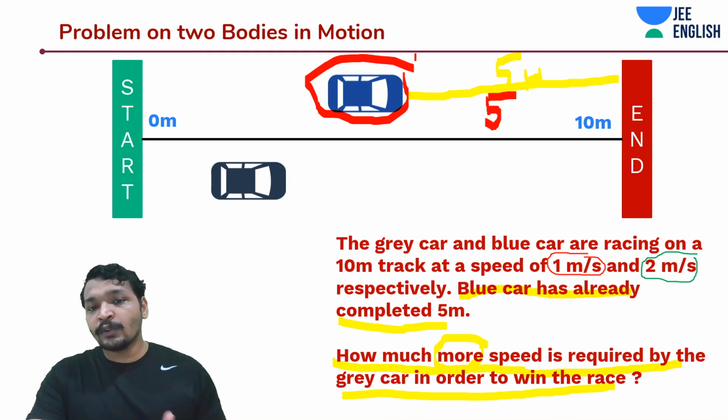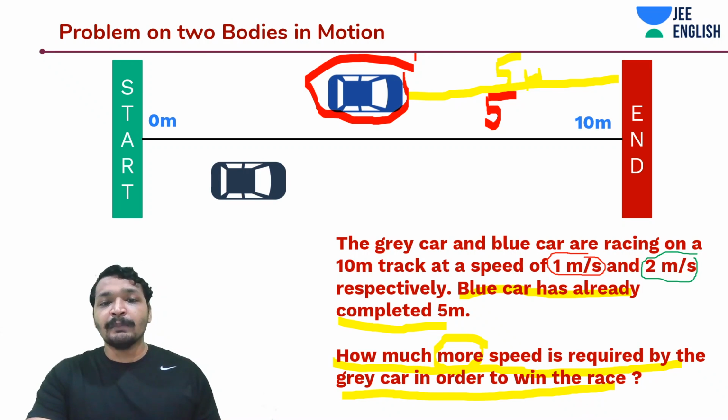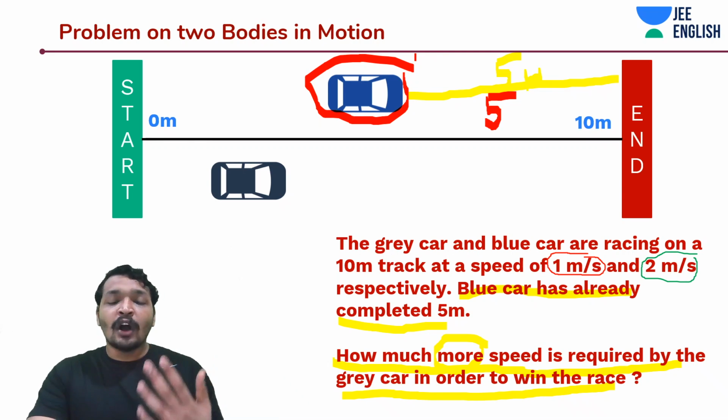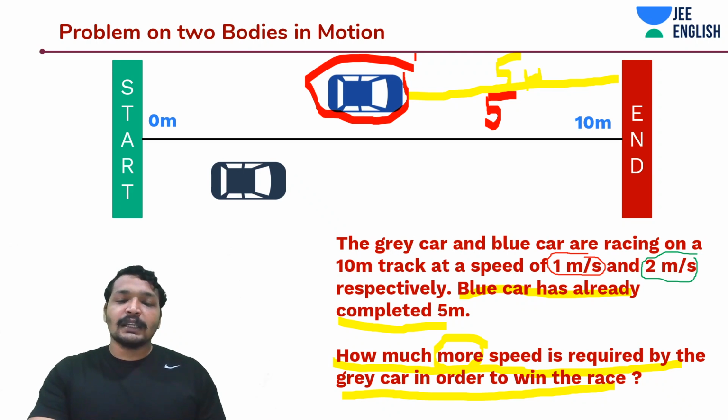Already 2.5 seconds has lapsed. If 5 meters has been completed by the blue car, that means 2.5 seconds has lapsed. So in how much time will it complete the entire race? In another 2.5 seconds.